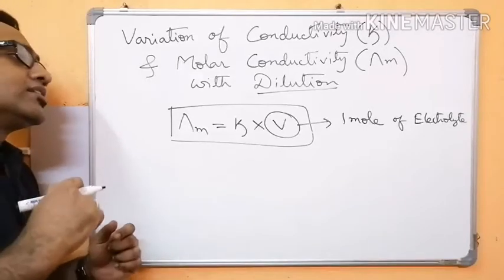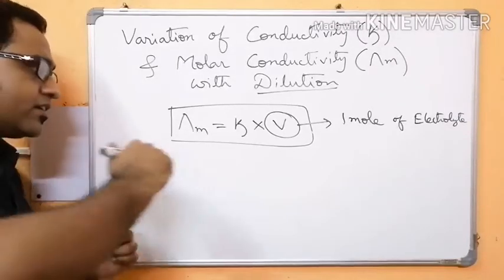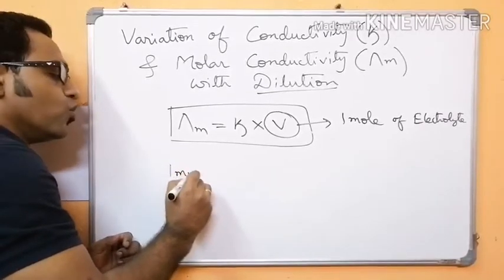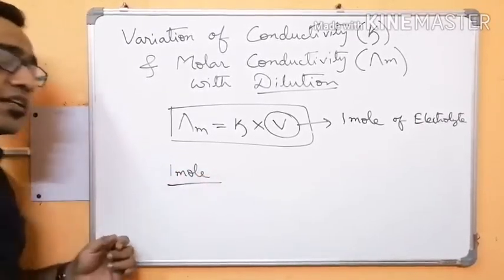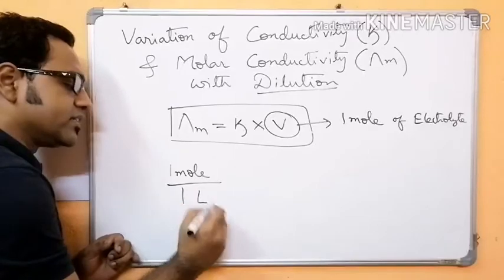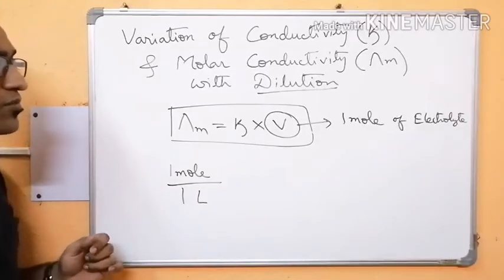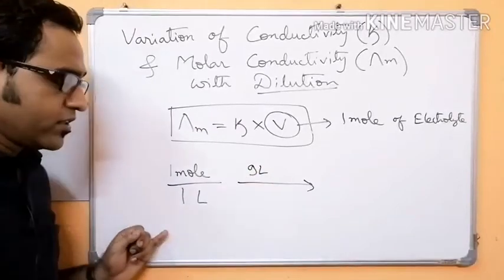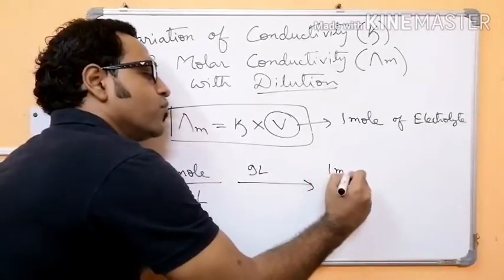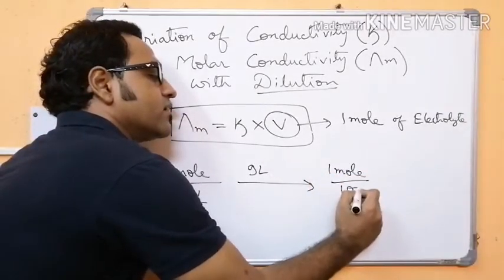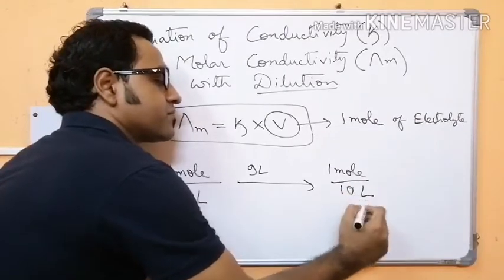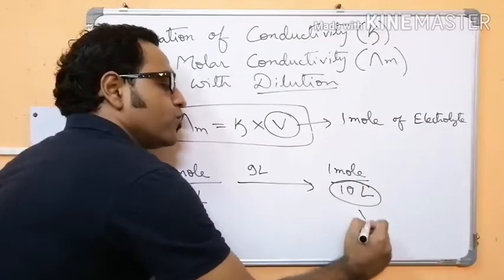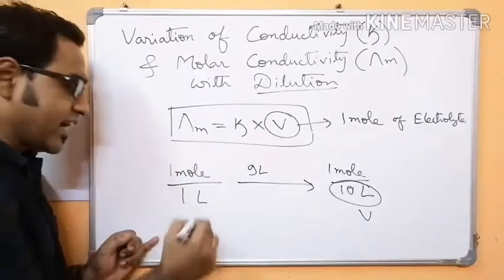So suppose you are having, say, 1 mole of the electrolyte in 1 liter. Now you have added 9 liter water. So right now you are having 1 mole in 10 liter. So now the volume V has increased 10 times.